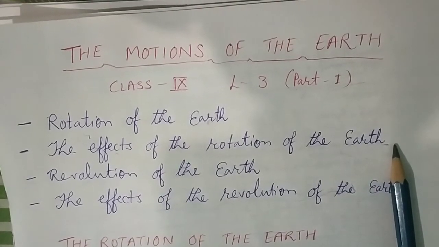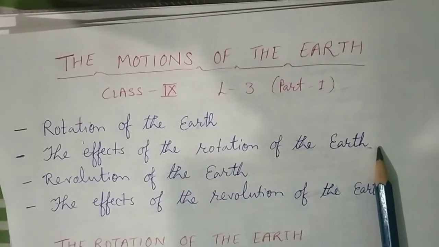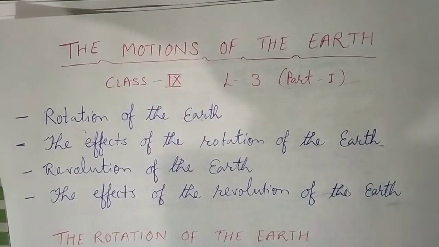Rotation takes place on the earth's axis. It is an imaginary line passing through the center of the earth and joining two poles, north and south.